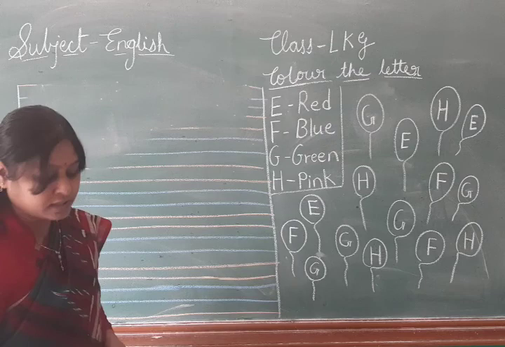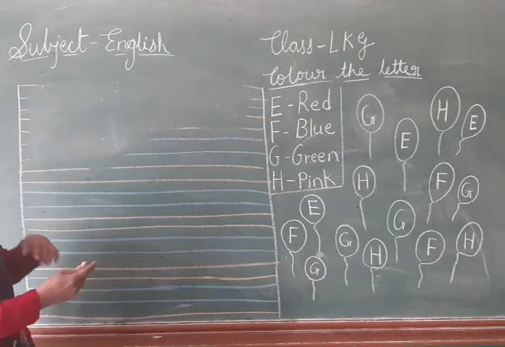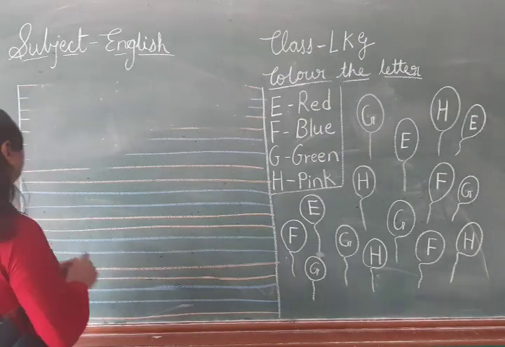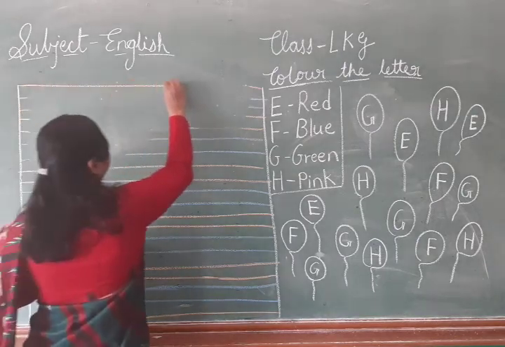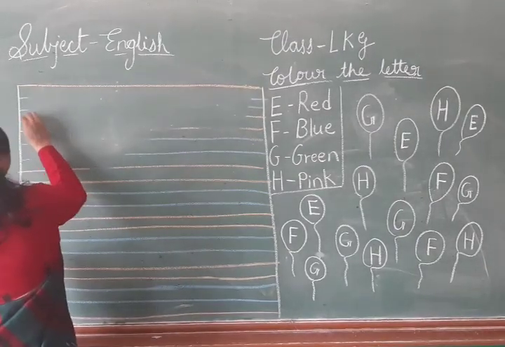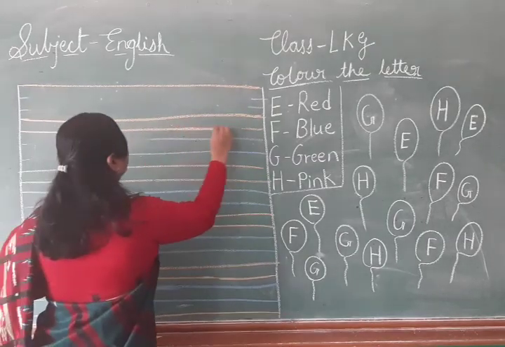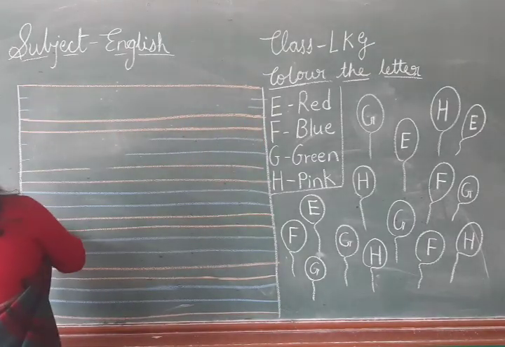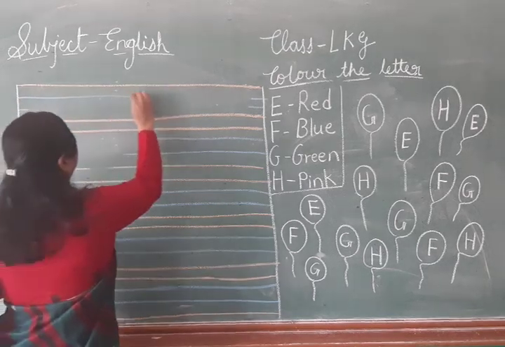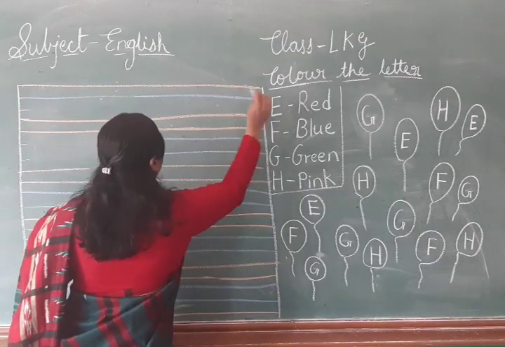Now, my dears, look here, all of you. You have to write properly in your notebook, and not out of the line.